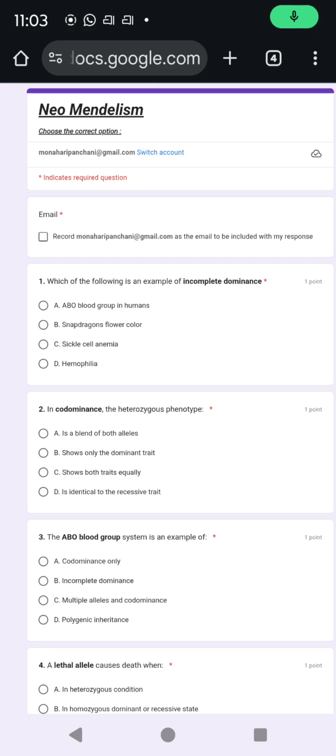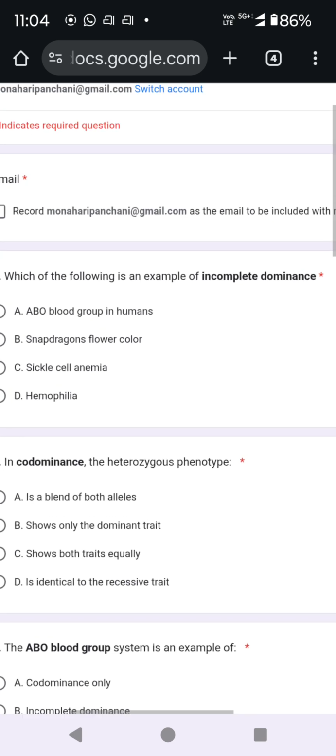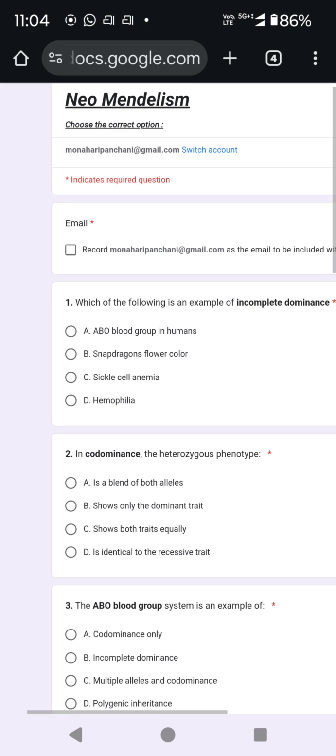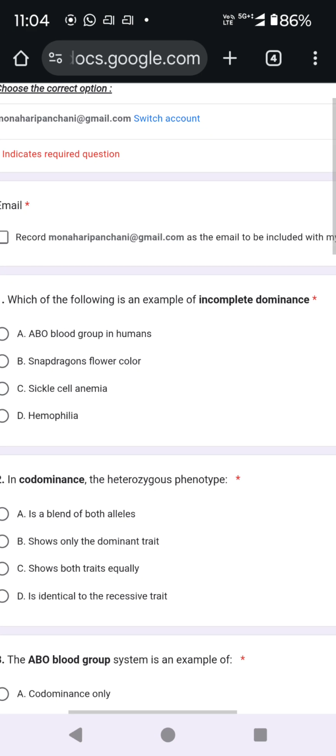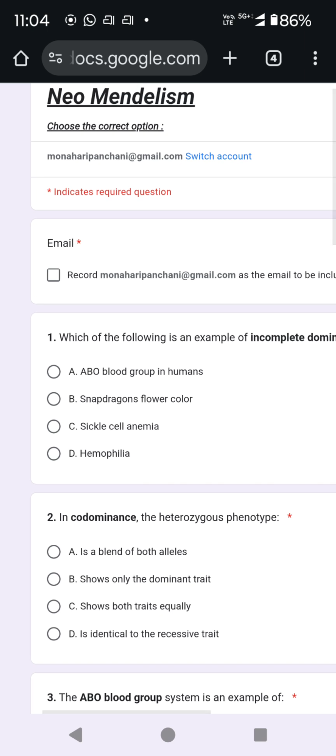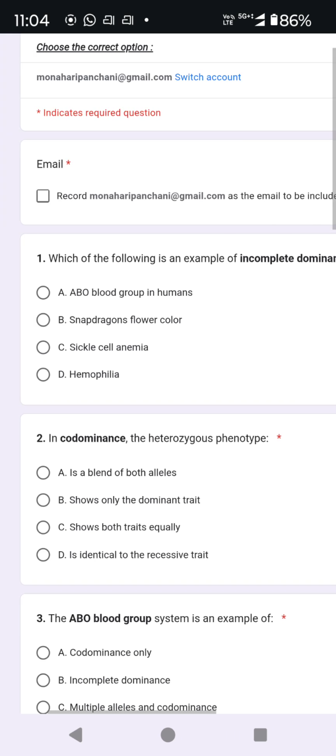So this is the next Google form prepared by the students and the topic is neo-Mendelism. Now I am giving an example of how the students can attempt these questions and score more marks. This is a trial for one of the students who has prepared this. First, as I already told you, switch your account. Then your email will come here. Then come to the questions.